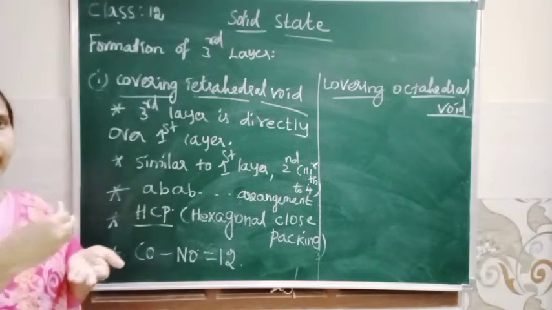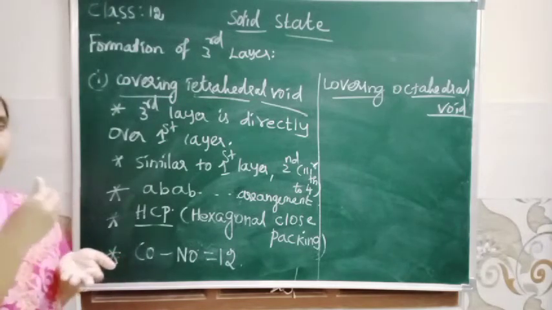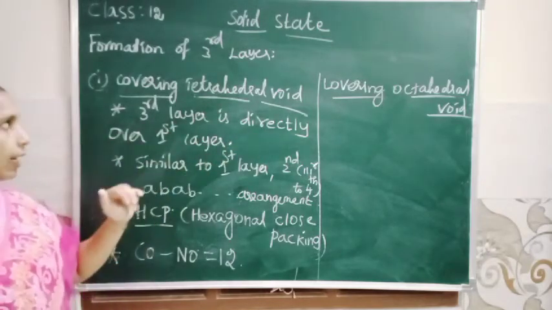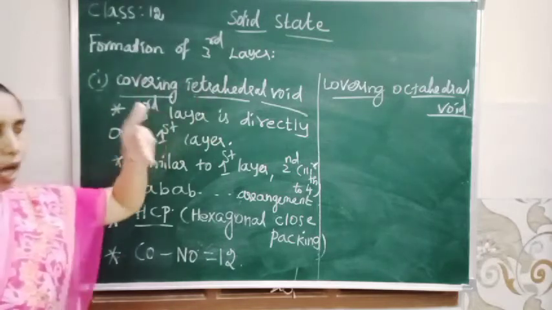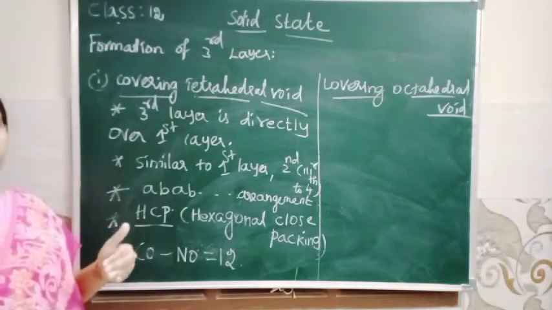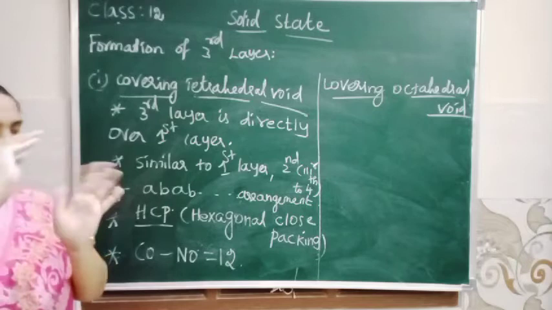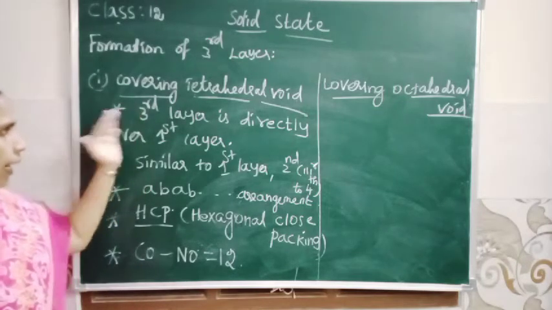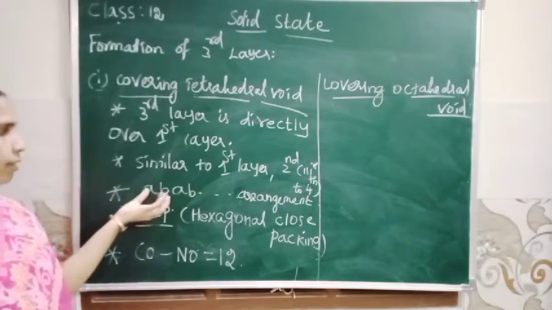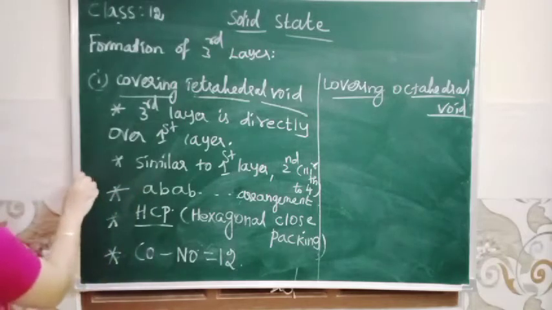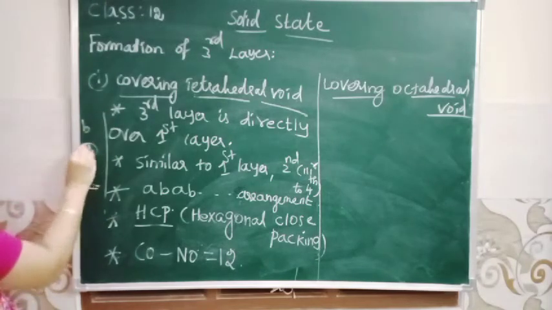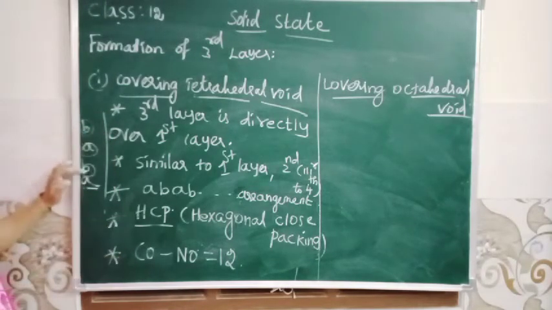If third layer of sphere is placed on first layer. Okay. So third layer is directly over first layer. So second layer of tetrahedral void is covered when we place third layer. Okay. So if third layer is similar to first layer, then second layer is similar to fourth layer. So this arrangement is AB arrangement. So first A arrangement, then B, then A, then B. So first layer is similar to third, second layer is similar to fourth, isn't it?